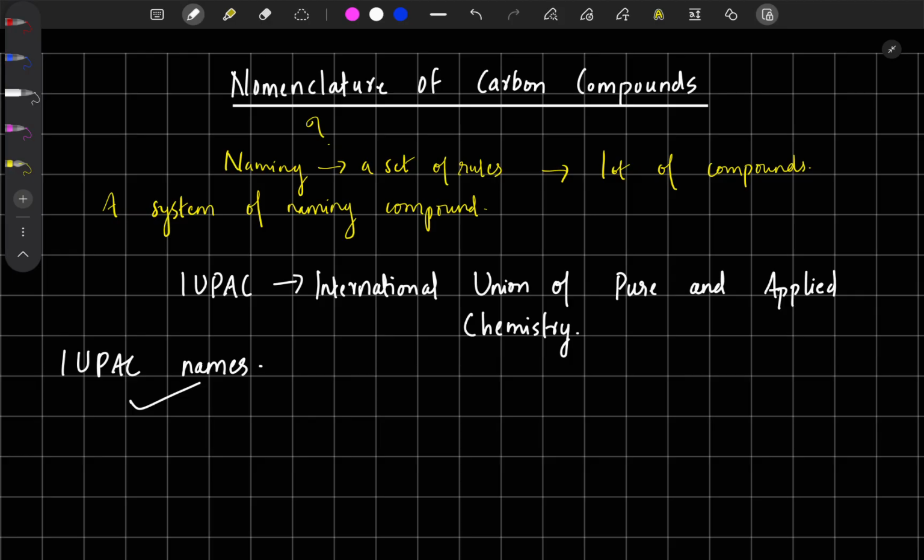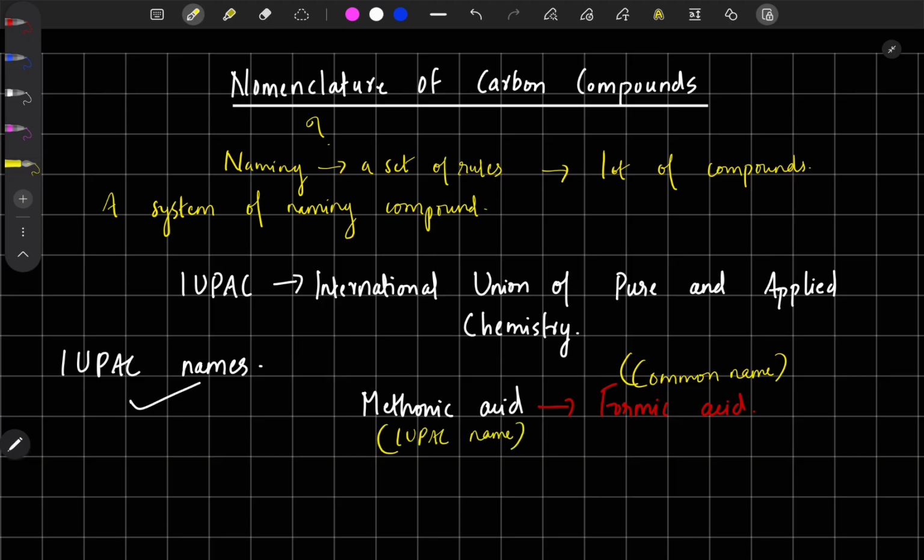There are also common names. For example, methanoic acid is an IUPAC name, but it also has a common name called formic acid. This is the common name, and this is the IUPAC name.